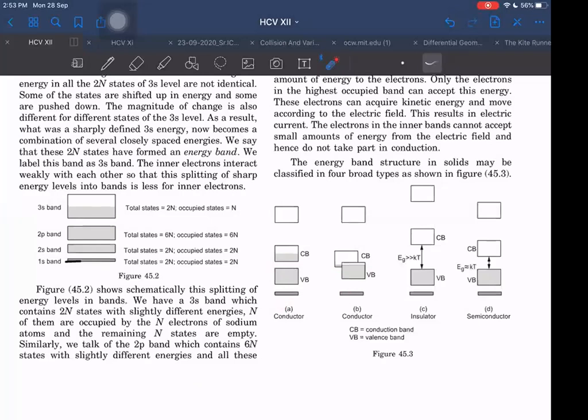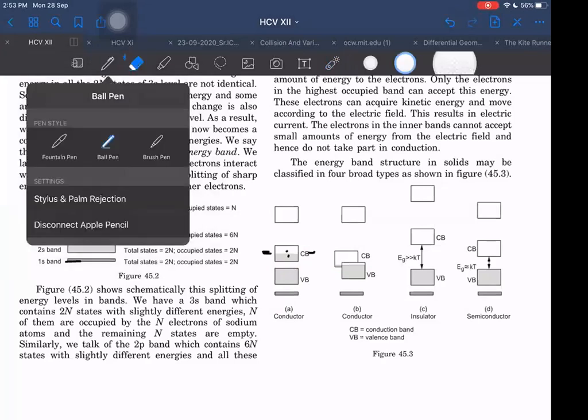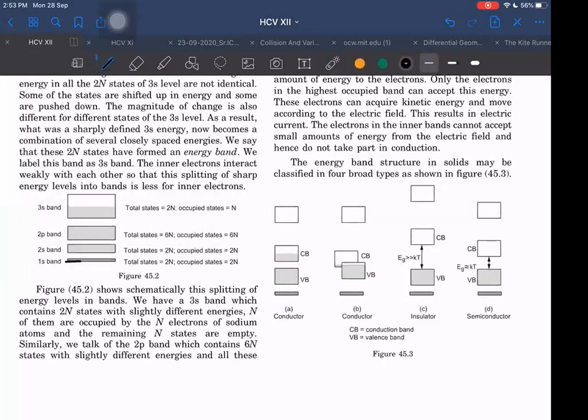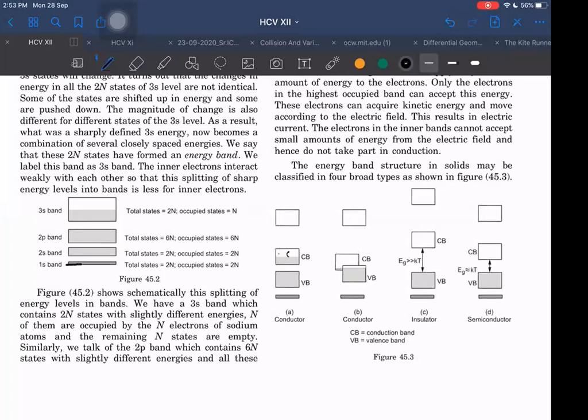In the conduction band, sometimes it may happen that it is partially occupied and partially not occupied. Then how much energy does the conduction band electron which is here need to go to this place? Nothing, very little energy, because the energy difference between lines within the same band is negligible, as these lines are very close to each other. That's why they form a band. So at room temperature, these electrons can jump to this place also.